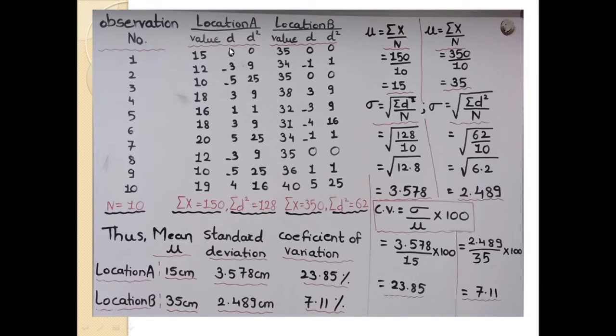Then from that deviation, in the next column I have written the square of deviation.